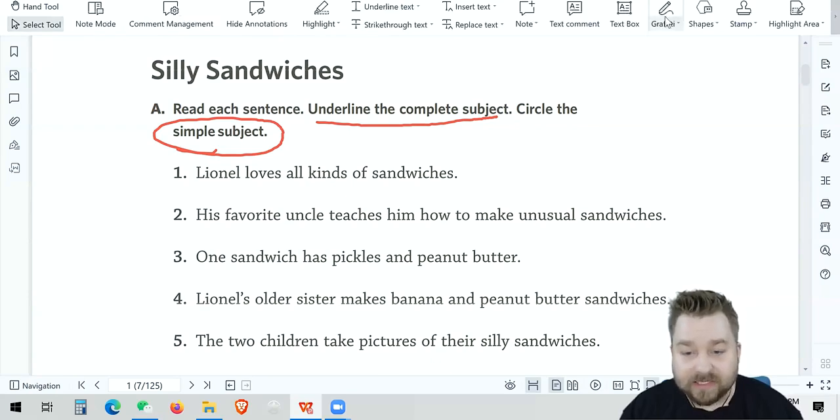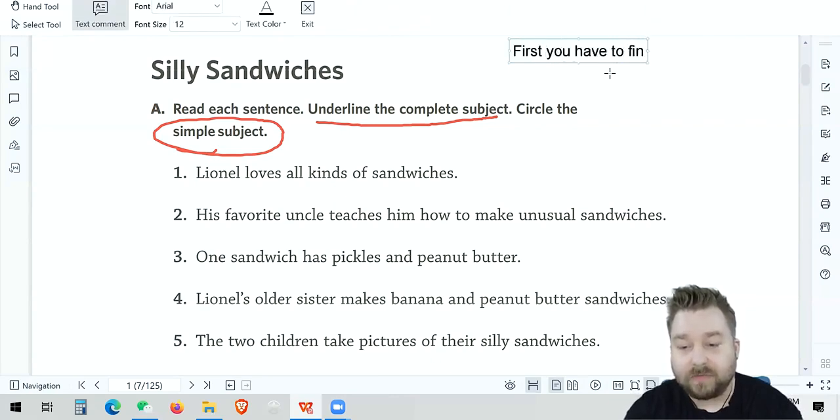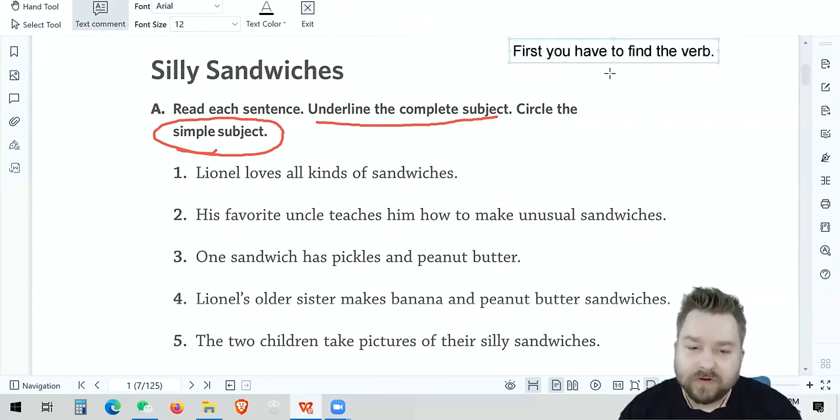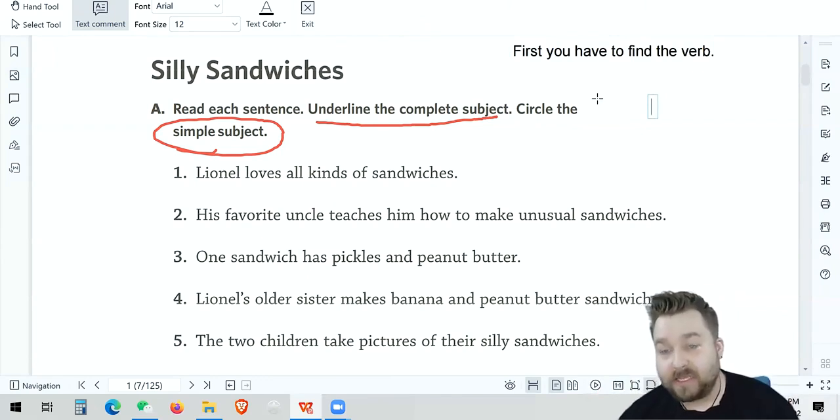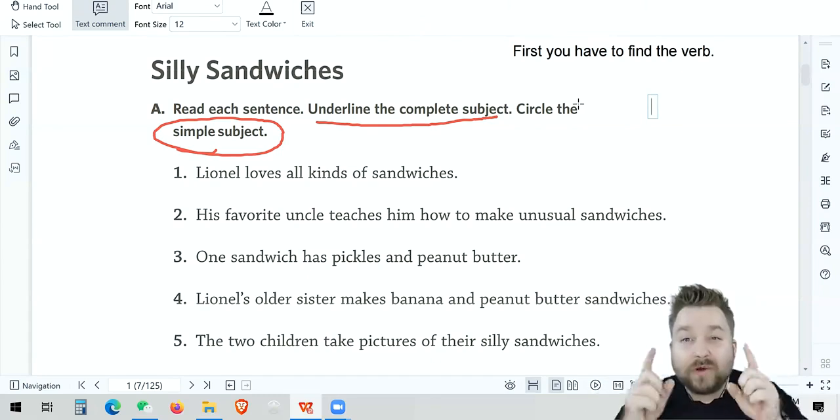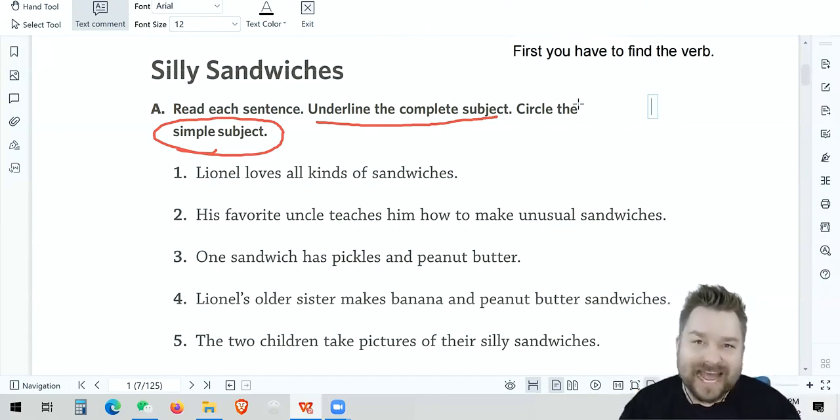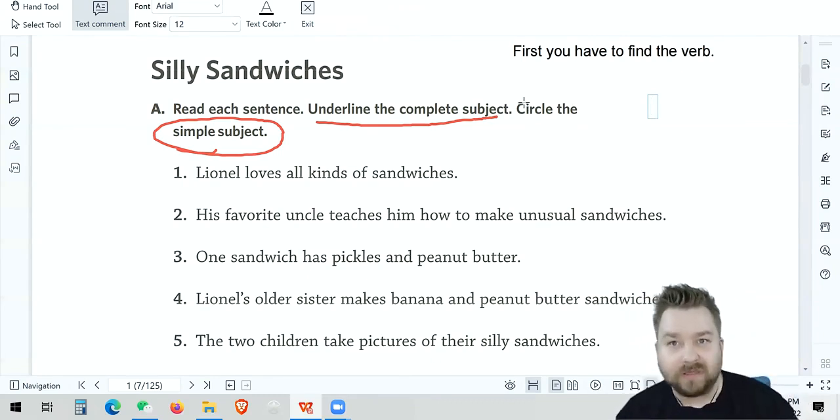If we think about this, here's what we have to do first. First, you have to find the verb. Well, what's a verb, right? Do you know what a verb is? A verb is the action. Something is happening in a sentence, right? And we'll learn different verbs later, but I want you to think. A verb is action. What do they do? What happens, okay? Verb equals do something.